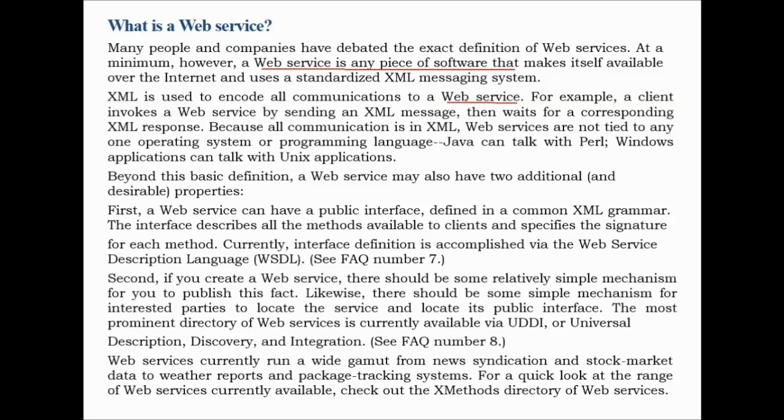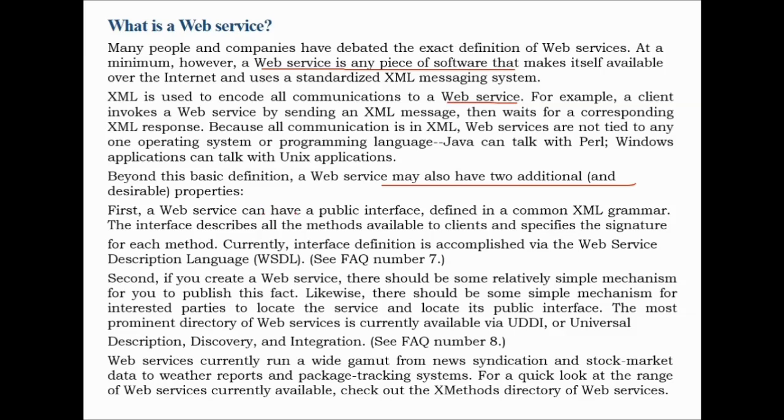For example, a client invokes a web service by sending an XML message, then waits for a corresponding XML response. Because all communication is in XML, web services are not tied to any operating system or programming language. Java can talk to Perl, Windows can talk to Unix. So beyond this basic definition, web services may also have two additional properties.